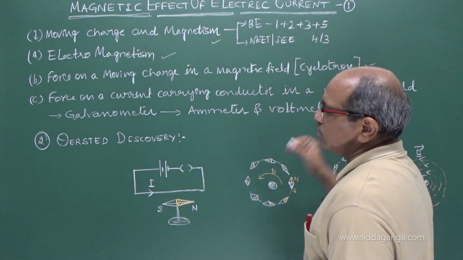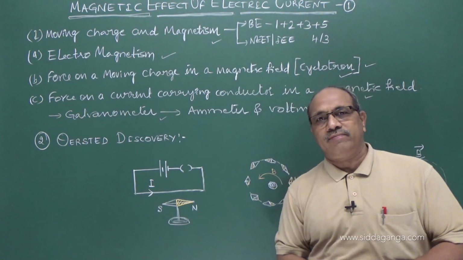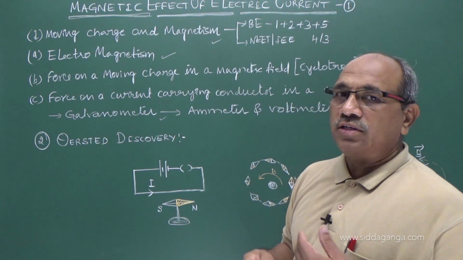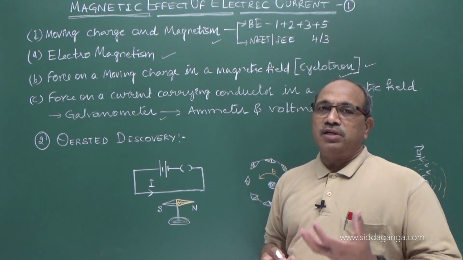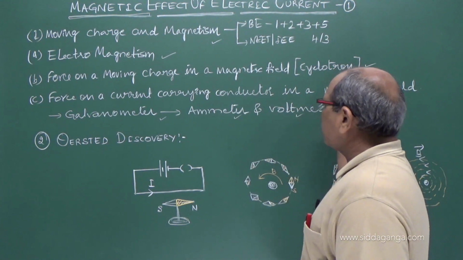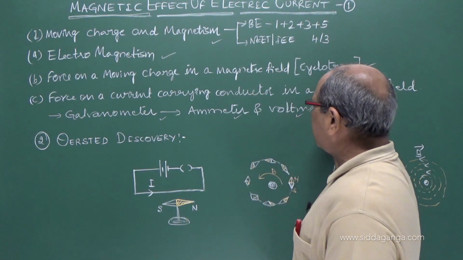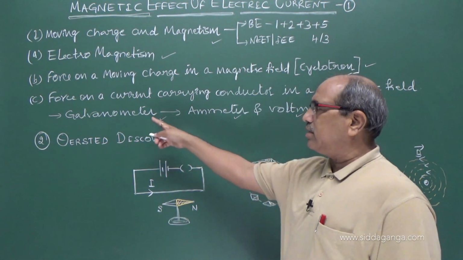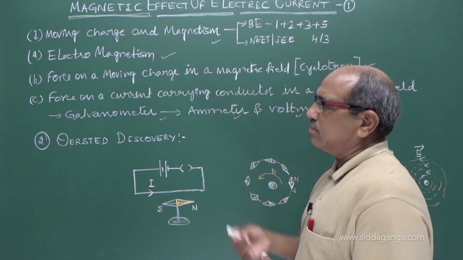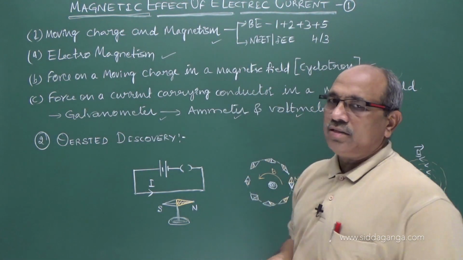Further, that phenomenon is used in designing the galvanometer, which is used to detect the current in a circuit. Further, how that galvanometer is converted into a device which can measure the current, called an ammeter, or the voltage, called a voltmeter. The potential difference across a device can be measured using a device called a voltmeter. How that can be designed, or how a galvanometer is converted into an ammeter and voltmeter, we have to see in the third concept. All the three together come under moving charge and magnetism.